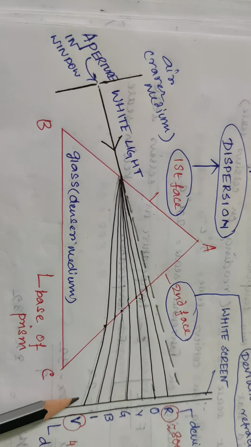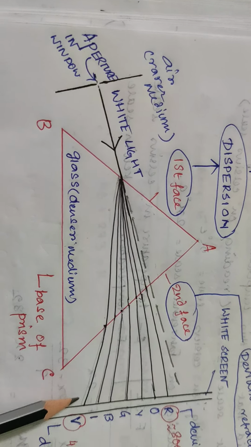Red color has the maximum wavelength. So now can you see, the more the wavelength, the less the deviation. We have learned this in chapter 4. So different colors of white light get deviated at different angles towards the base of the prism.